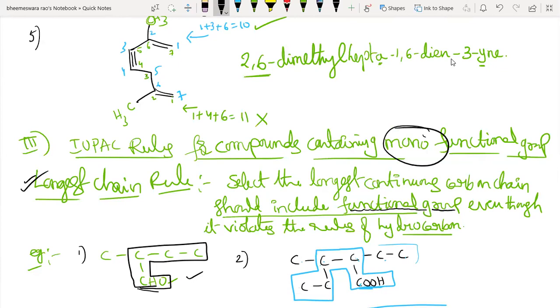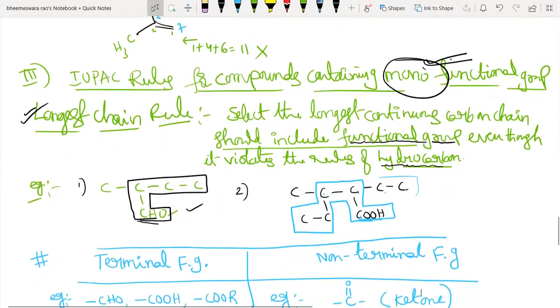So even though it violates the rules of hydrocarbons, the IUPAC rules for compounds containing functional groups are different from those of hydrocarbons. So please make this point. Note this point, yes, students. And after that,